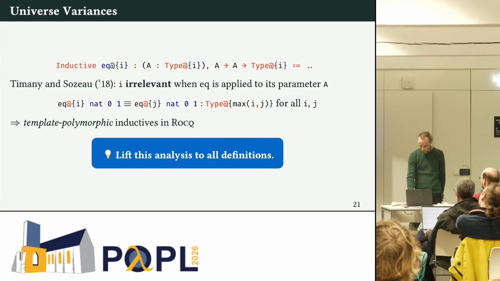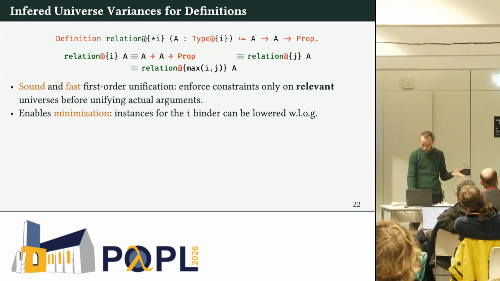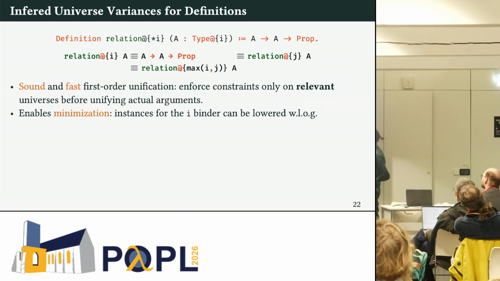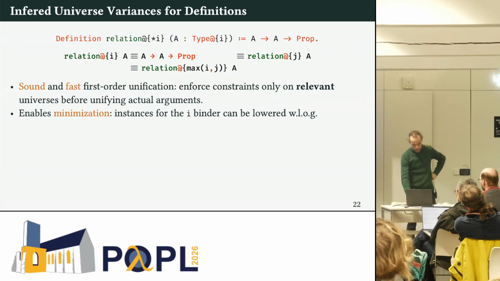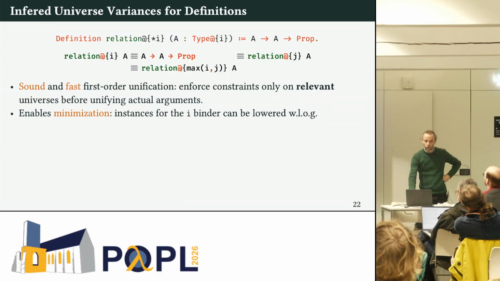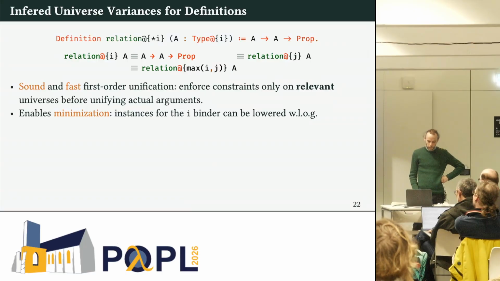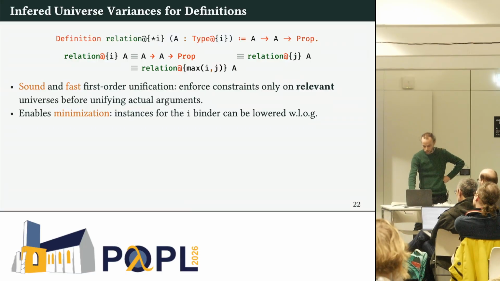The idea here is to extend this analysis to all definitions. For example, if you take the definition of relation, which takes a universe and a type in this universe, you can look at the way it can be unfolded. You'll find out that this universe is also irrelevant as soon as relation is applied to at least A. So this enables us to do a sound first-order unification rule, and a faster one, because we don't need to compare irrelevant universes. It also enables minimization of these universes.